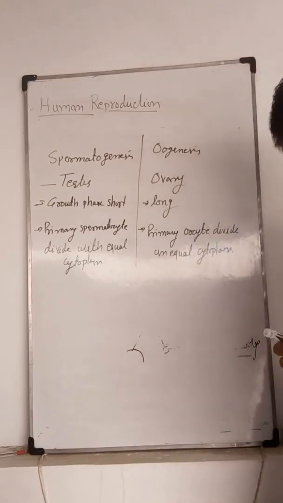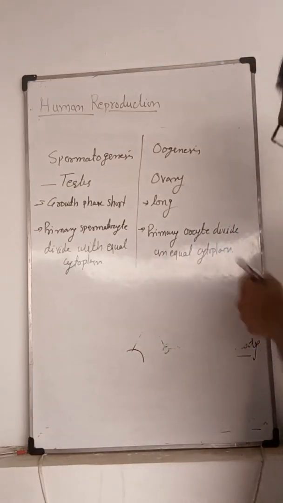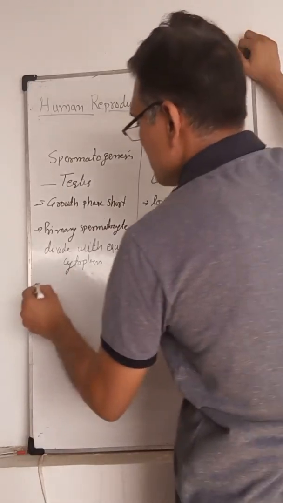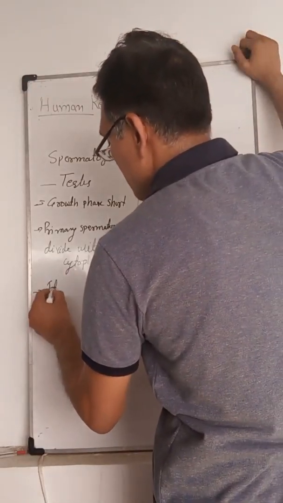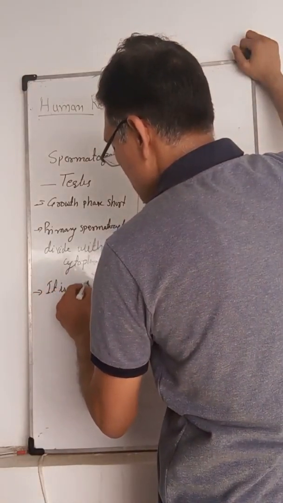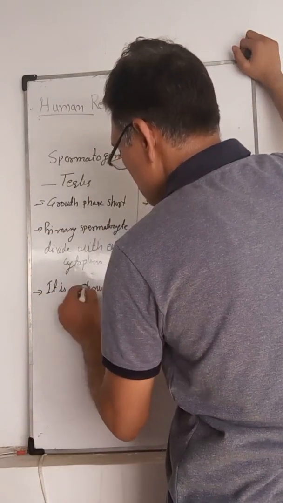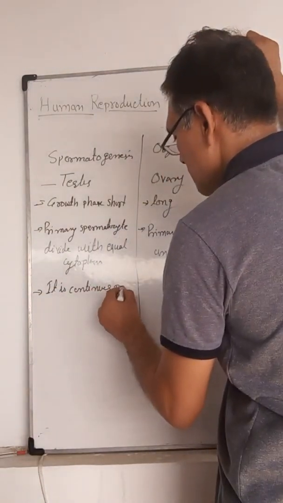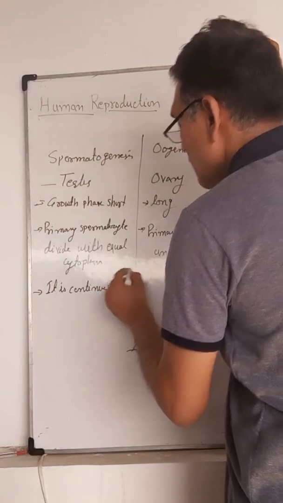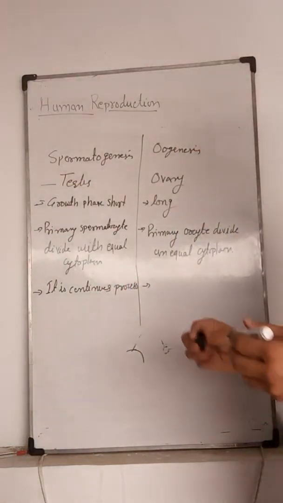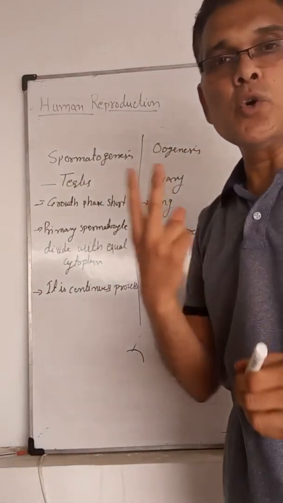Spermatogenesis is a continuous process, whereas oogenesis is a discontinuous process, having two resting phases.